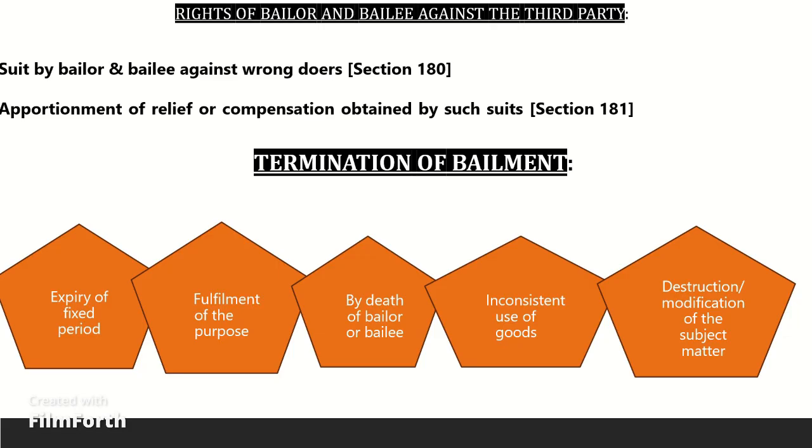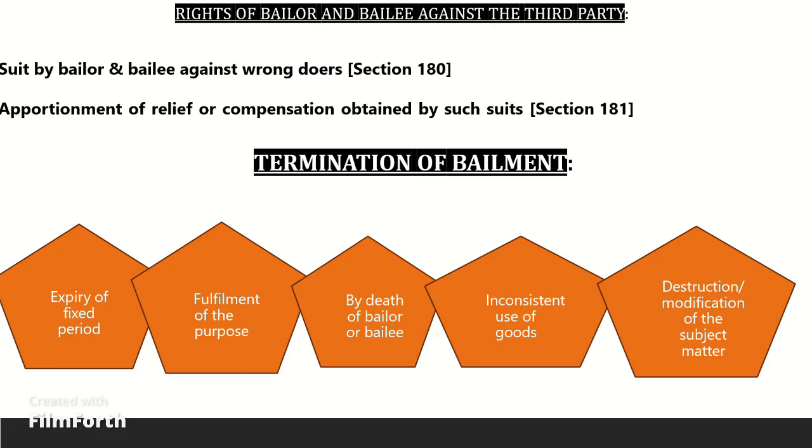Termination of bailment. A contract of bailment shall terminate in the following circumstances. On expiry of stipulated period: if the goods were given for a stipulated period, the contract of bailment shall terminate after the expiry of such period. On fulfillment of the purpose: if the goods were delivered for a specific purpose, a bailment shall terminate on the fulfillment of that purpose. By notice.